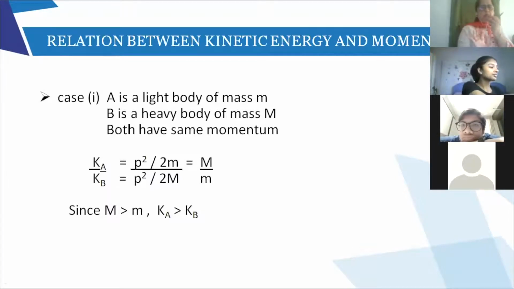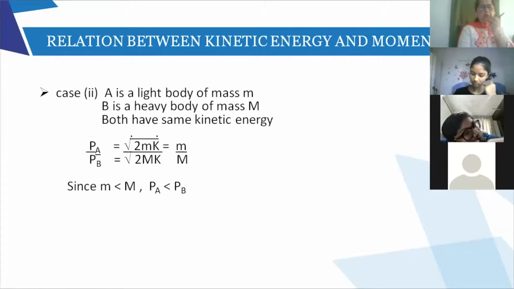Just go through it, okay? Now we are going to take the second case. Again, A is a lighter body and B is the heavier body. This time they have the same kinetic energy. Both the bodies have got the same kinetic energies, and we are going to compare the momentums. So here, case 2: both are having the same kinetic energy. A is a lighter body and B is a heavier body.